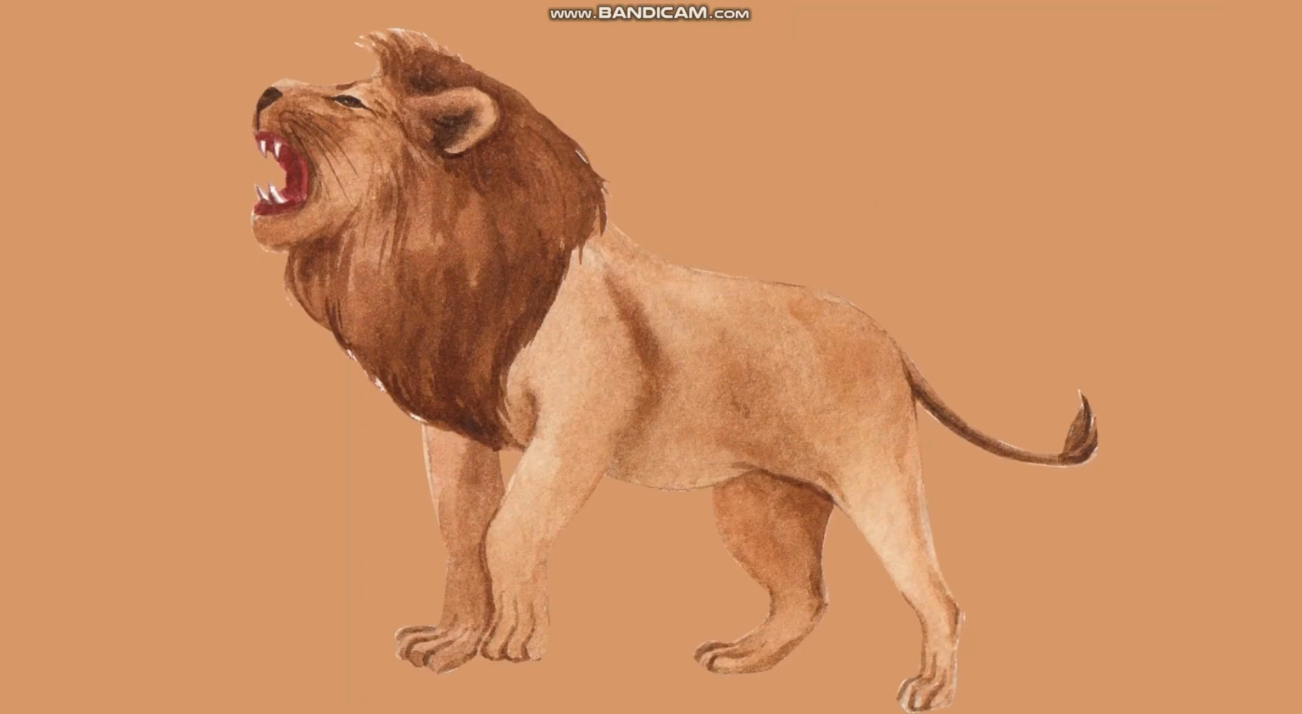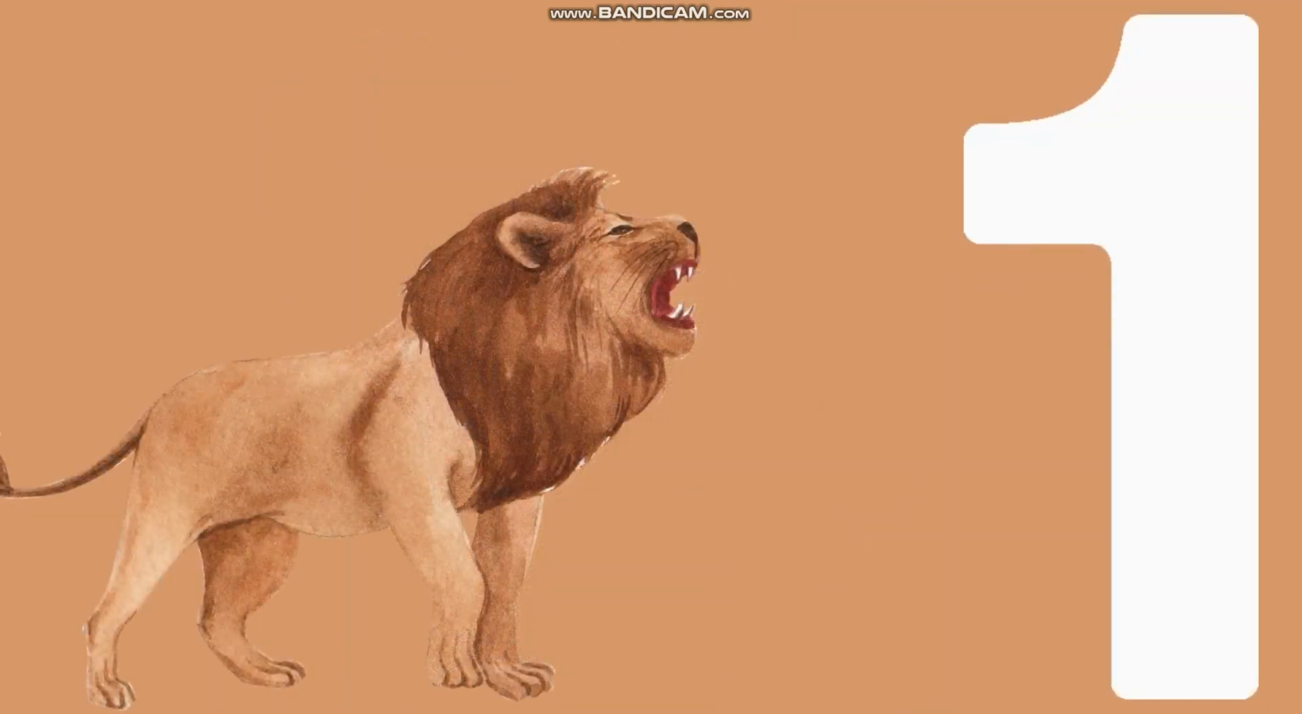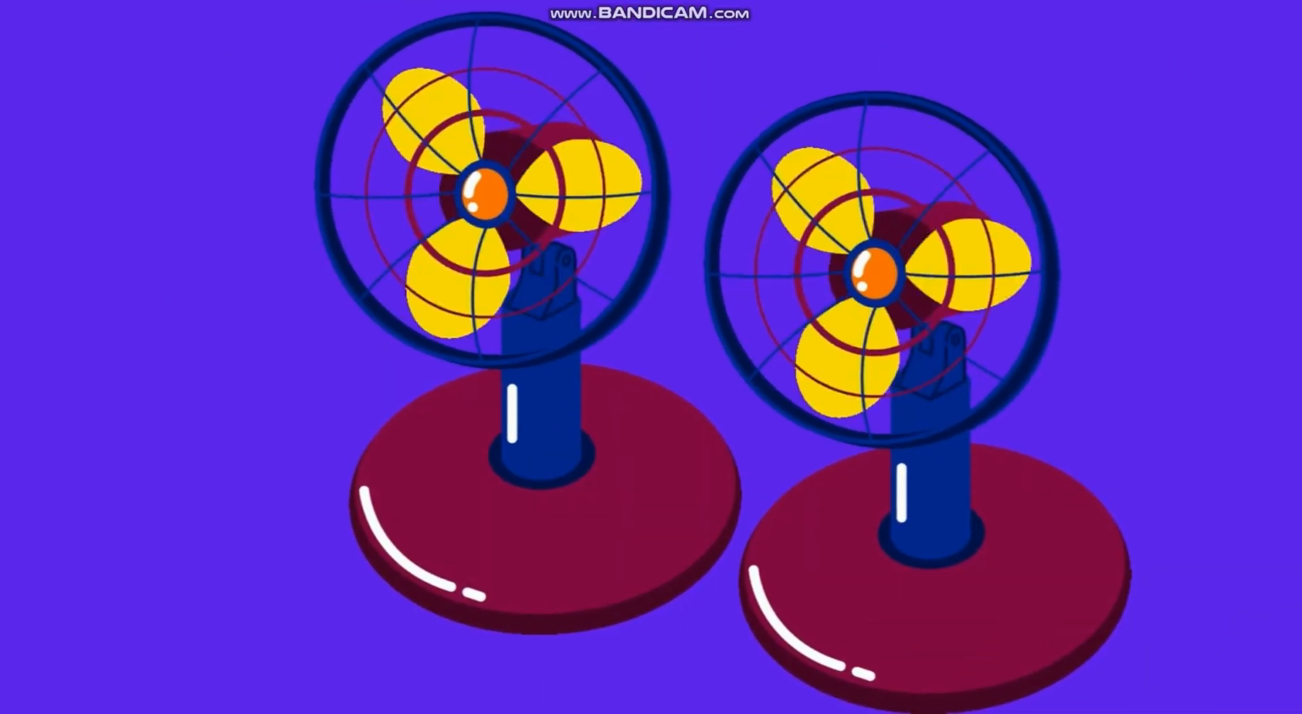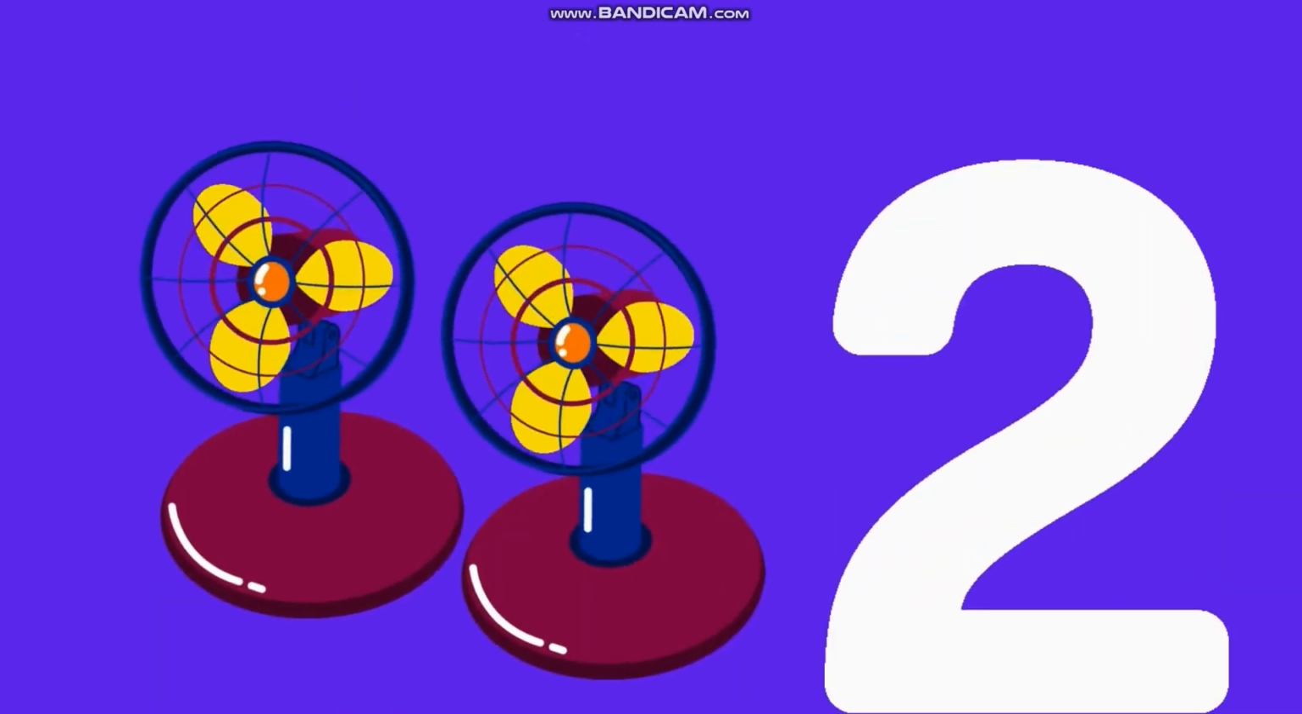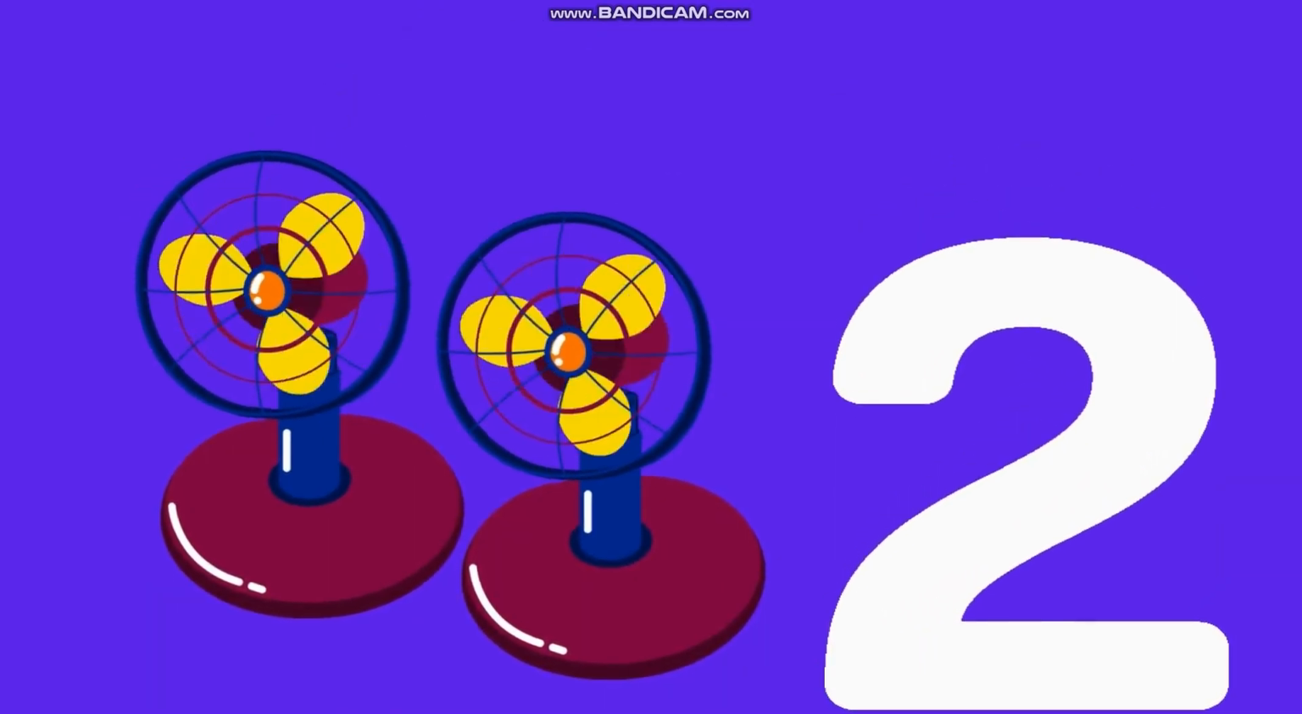How many lines are there? One. There is one line. One. How many fans are there? Two. There are two fans. Two.